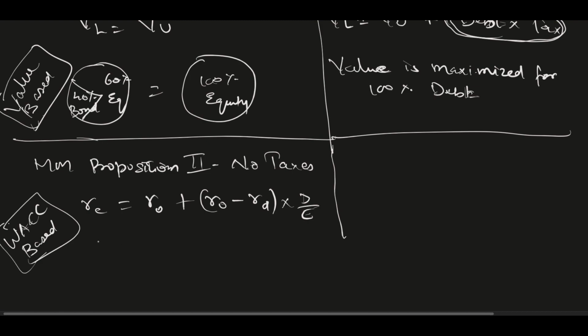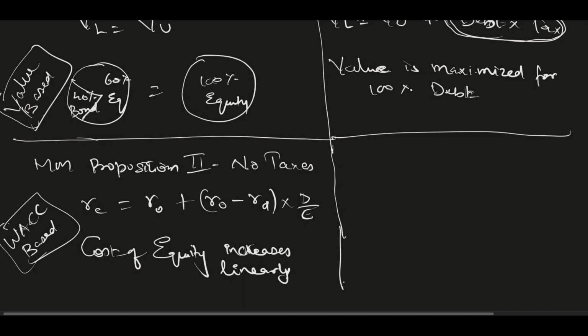In this case, the cost of equity increases linearly. It increases linearly. Again, why it is happening, I need to prove it.